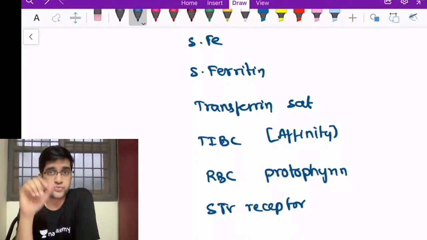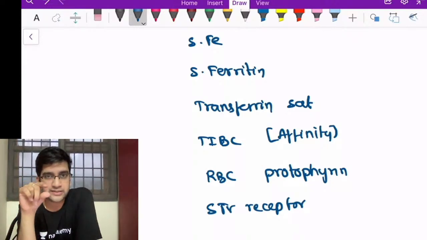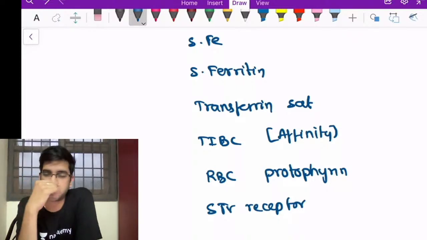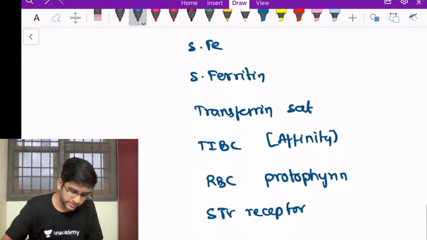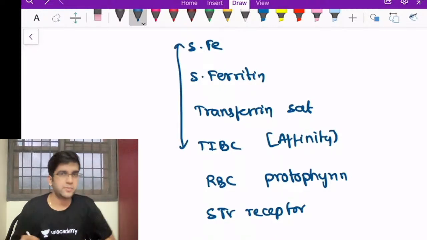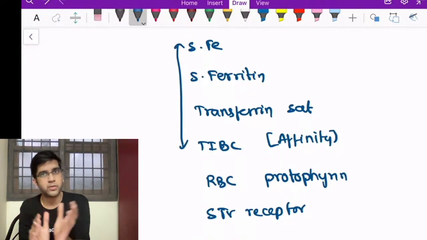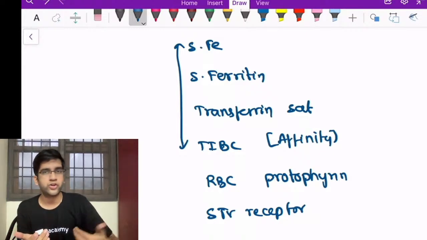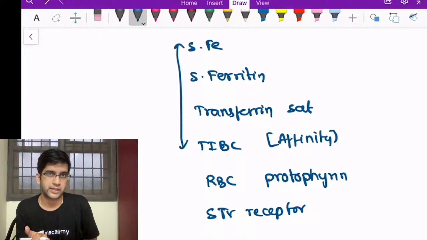First, look at the first 4 because they are interlinked. The RBC protoporphyrin and serum soluble transferrin receptors are totally different. We'll look at them as well, right? So let's see. I don't want you to memorize these. What happens in IDA, what happens in anemia of chronic disease. If you understand what the problem is, we can automatically extrapolate what happens in anemia of chronic disease, in IDA, or in sideroblastic anemia for that matter, right?